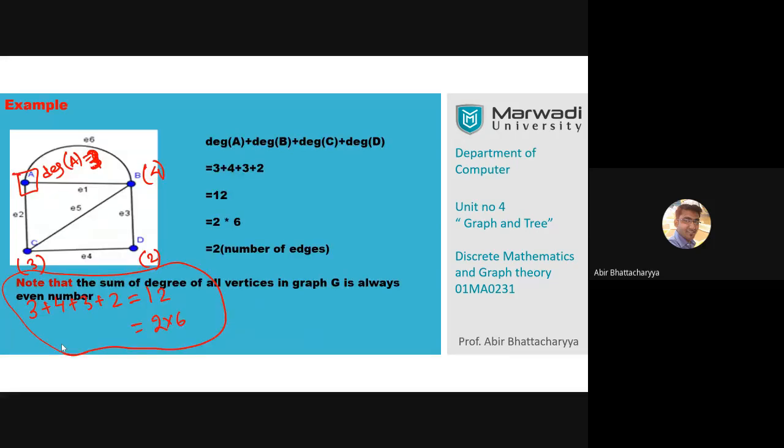This type of example can appear in your exam, like verify the first theorem of graph theory or the handshaking theorem in particular graphs. You need to calculate the degree of each and every vertex and also the number of edges. Then add those degrees, which must always be twice the number of edges.